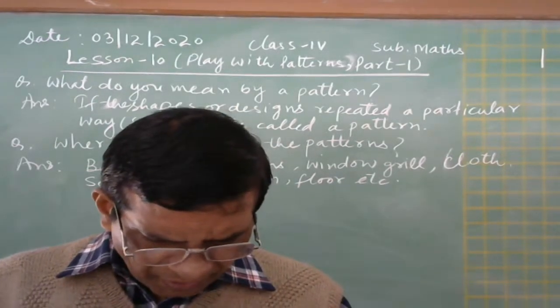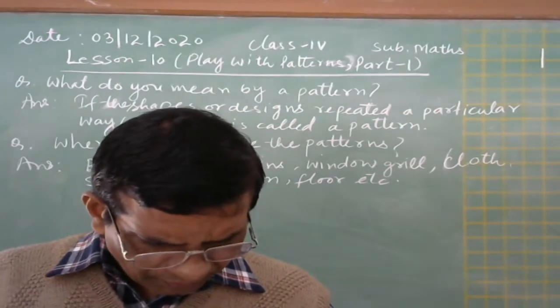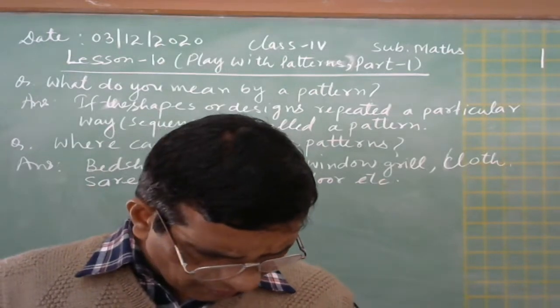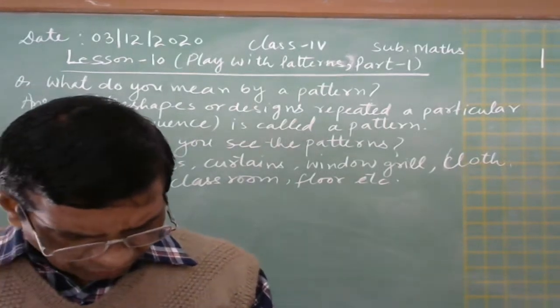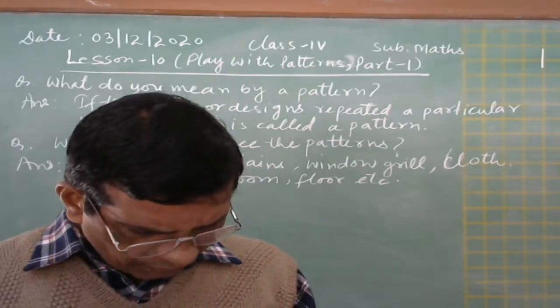Okay. And after that, you can see that we can also make patterns with numbers and letters. Below are a few examples. Can you make them forward? So here some examples are there. You have done these in third standard also. So all these I think you can do with this one.